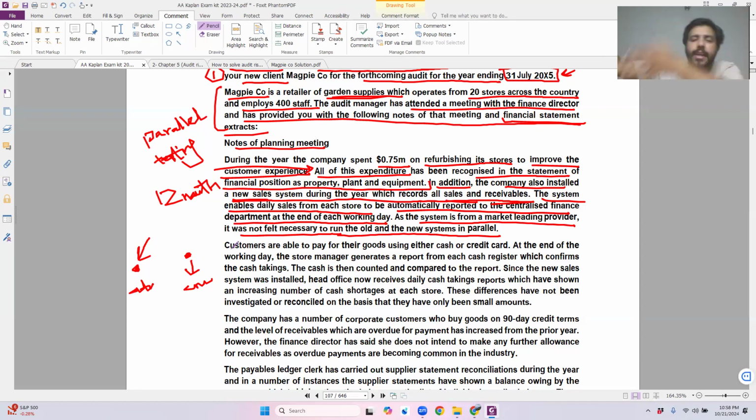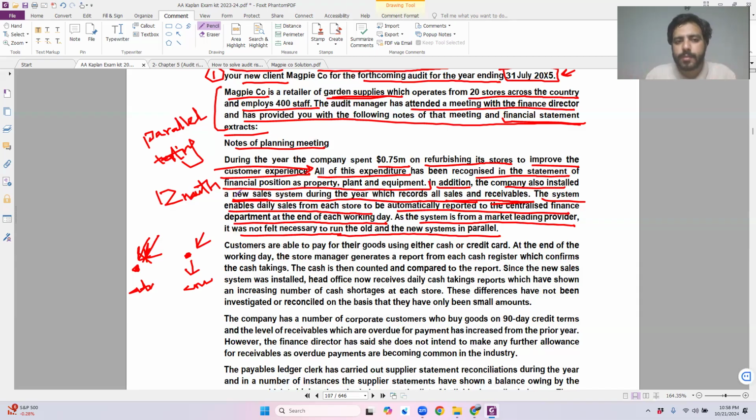So for example, you are debiting and crediting something and the new system is not recording it, but the old system is recording it properly. So now this is how you will identify that there is some kind of error within the new system. But this company has not done the parallel testing at all. So now there is a high chance that the new system might have some kind of errors in it, because of which the revenue and receivables might be misstated. I can't say whether it would be overstated. I can't say whether it would be understated. All I know is that the balance would be misstated.